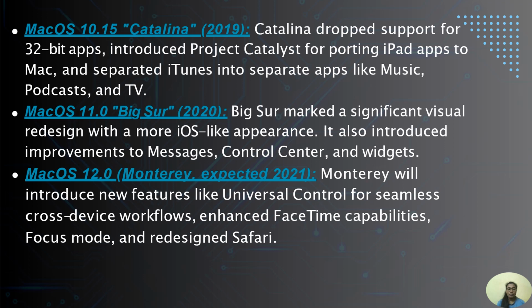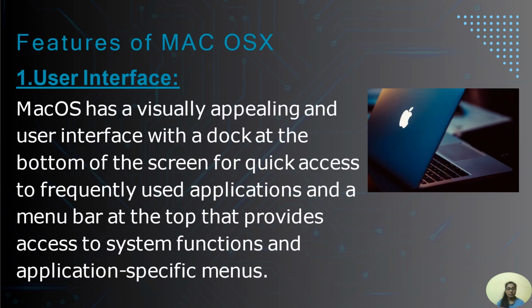macOS with the version of 11 named as Big Sur in 2020. Big Sur marked a significant visual redesign with a more iOS-like appearance. It also introduced improvements to Messages, Control Center, and widgets. macOS with a version of 12 named as Monterey. Monterey will introduce new features like Universal Control for seamless cross-device workflows, enhanced FaceTime capabilities, Focus mode, and a redesigned Safari. Now we will see some features of macOS X.